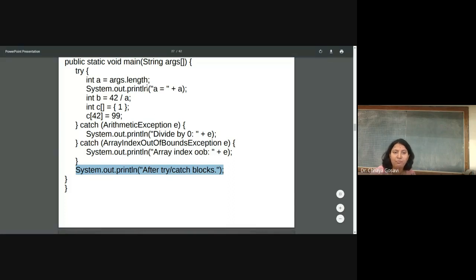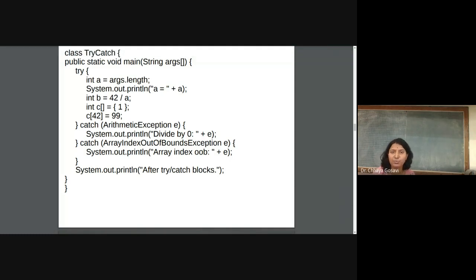If the value of a is 1, then these three statements will be executed, and for this statement, the compiler will generate an exception. Control will move to this catch block. It will print a is equal to say 1 or 2, and then it will print array index out of bound, and then it will print after try and catch block. Is it clear how the compiler handles multiple catch blocks? Next topic is nested try and catch blocks.